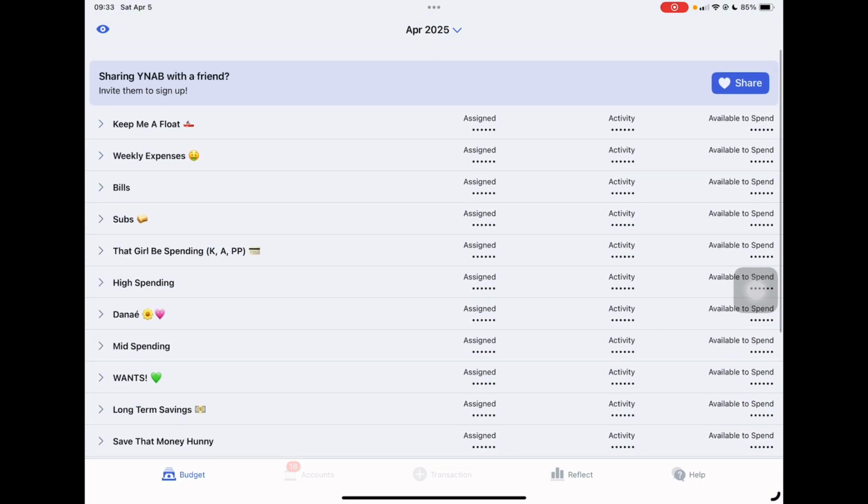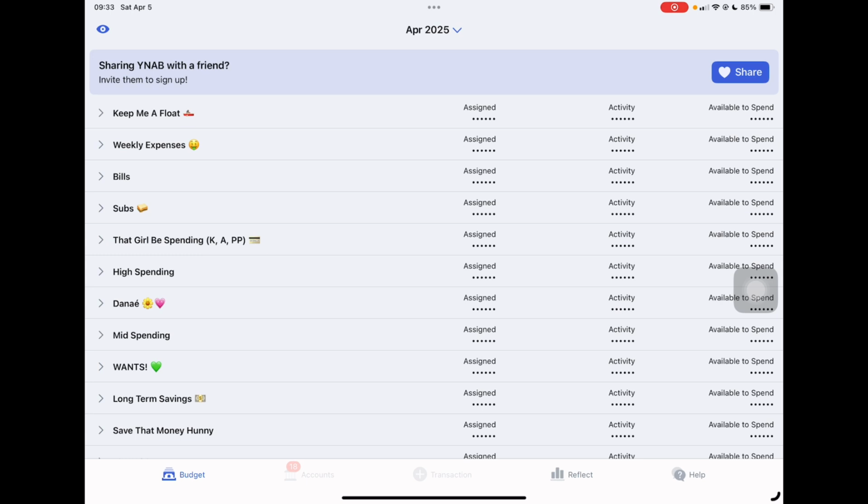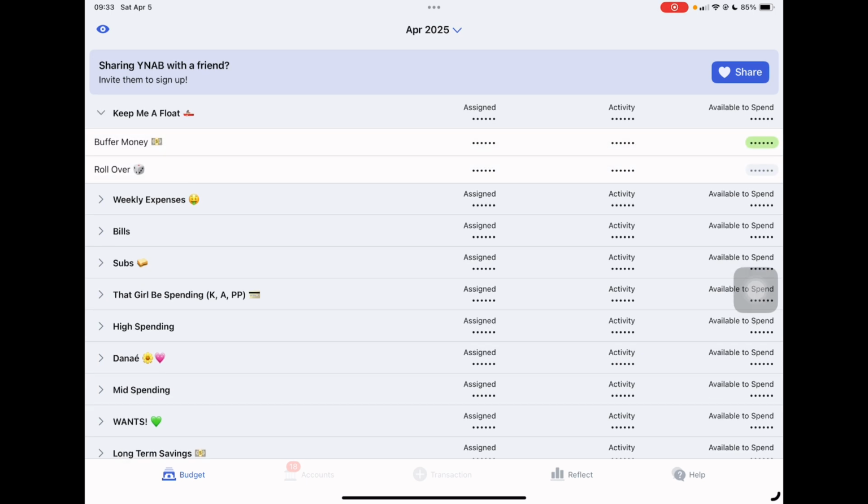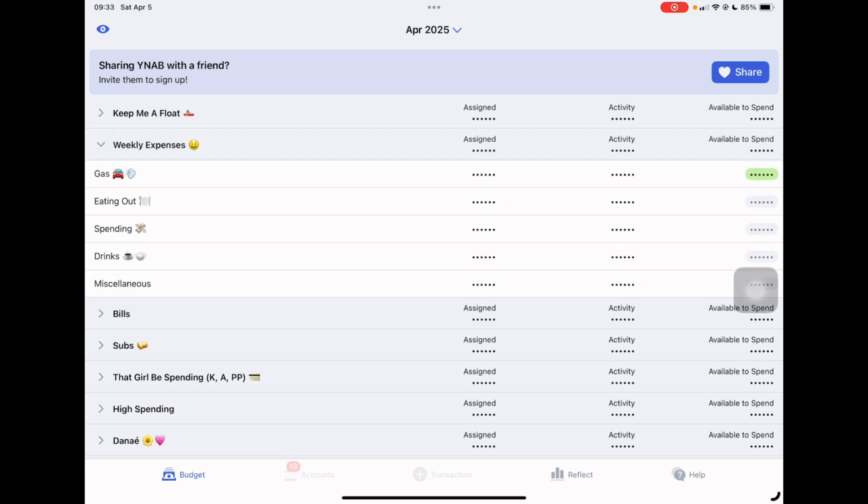Okay, so we're going to go to the top. Keep me afloat is my buffer money. I do have money in my buffer. My rollover, I put money in there when I have money from the past month, which will already be incorporated into the budget when I show you how much money I have. My weekly expenses are the expenses that I have: gas, eating out, spending, drinks, and miscellaneous. Basically, the cash wallet envelopes that I had before.